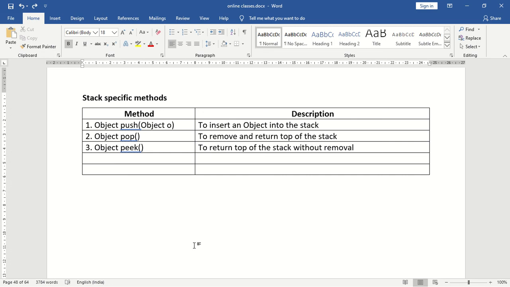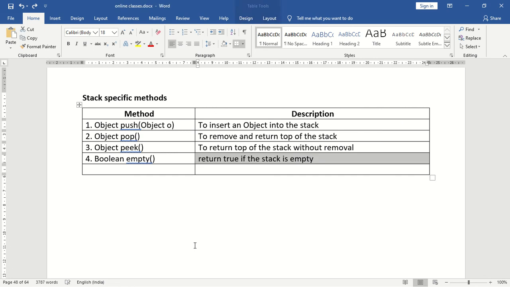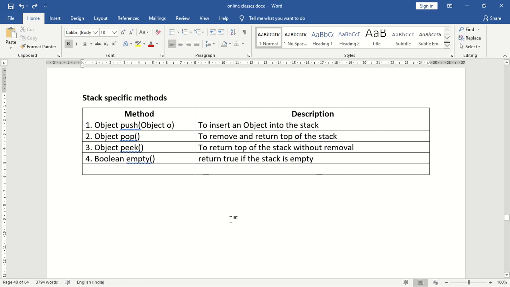Next, I want to check whether the stack is empty or not. What is the method? The method name is empty. What will it return? It will return true if the stack is empty, and it will return false if the stack is not empty. Next, I want to search whether the given object is there in the stack or not.